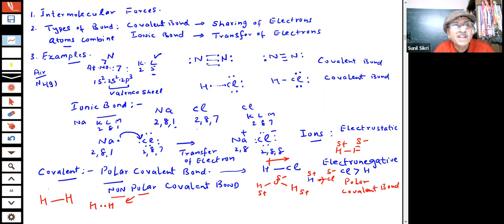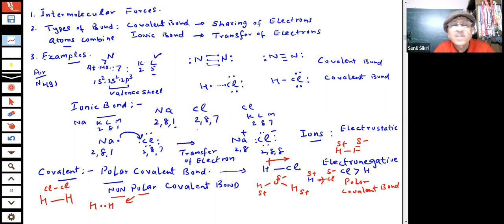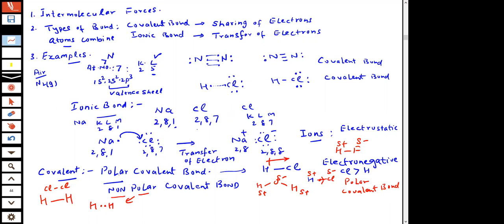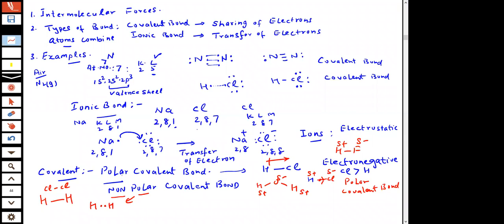Similarly, you can take other examples. If I write Cl, Cl, now they are the same atoms. Therefore, this bond is non-polar, students. Non-polar means there is no charge separation taking place when such bonds are formed.